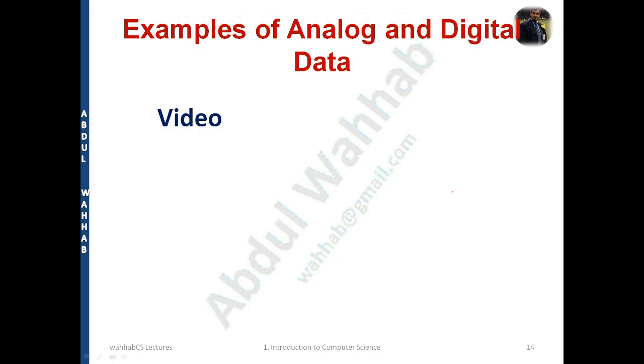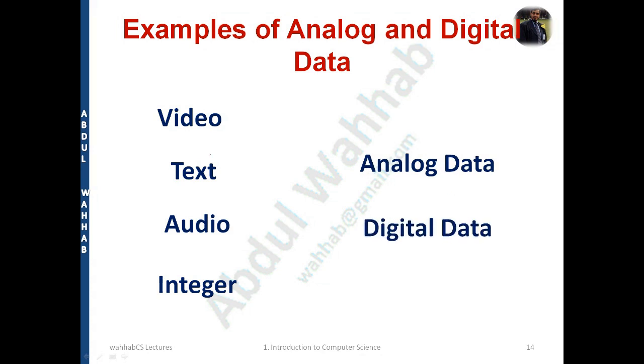Now for examples of analog and digital data: if I talk about a video, it can be either analog or digital. You will discuss it yourself in your mind and tell me the answer, and then I'll make it correct as well. First one is video. It can be analog or digital. What do you think? What about the text? What about the audio? What about the integer? All these four forms can be connected either with analog or digital.